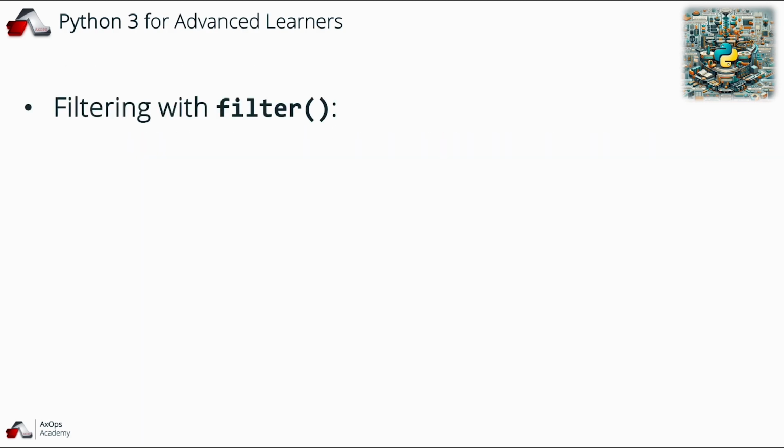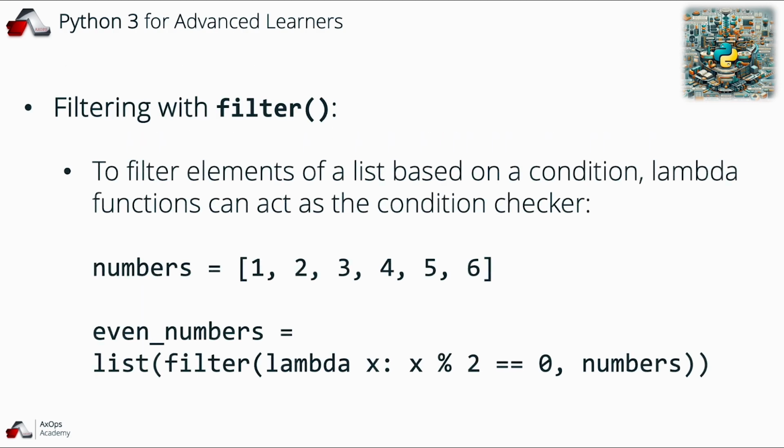In the case of filtering with the filter function, to filter elements of a list based on a condition, Lambda functions can act as the condition checker. For example, here we have a list called numbers from 1 to 6, and the even numbers variable is defined by a list that is composed of a filter function where the function itself is a Lambda function, here lambda x: x mod 2 equals 0, applied on the numbers list.